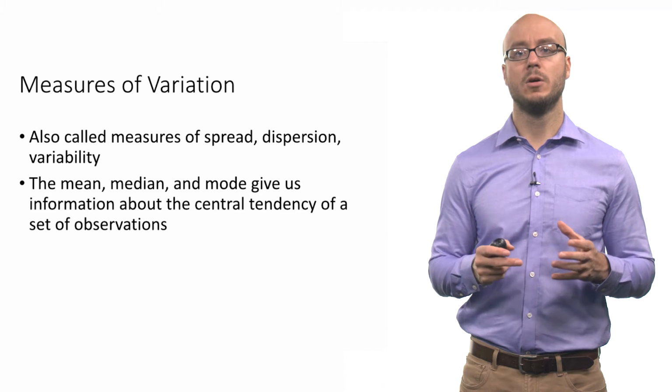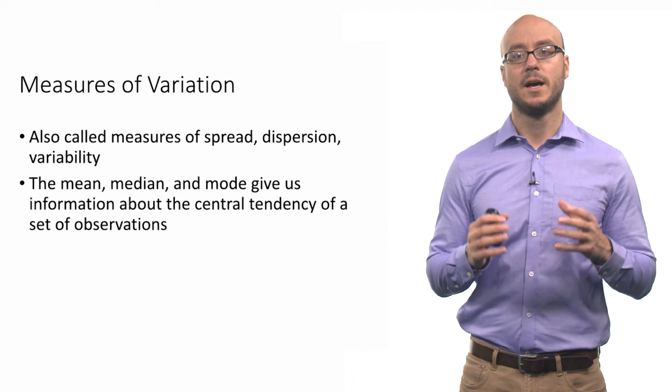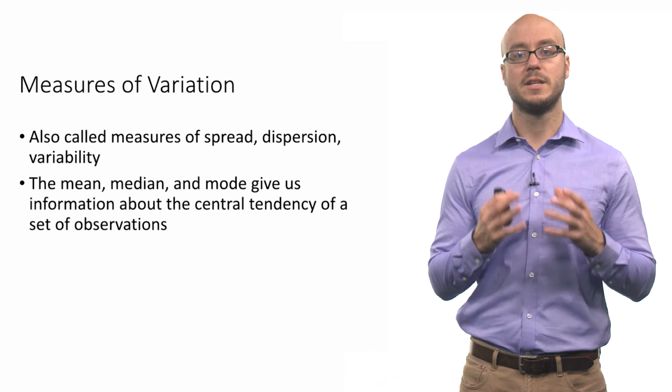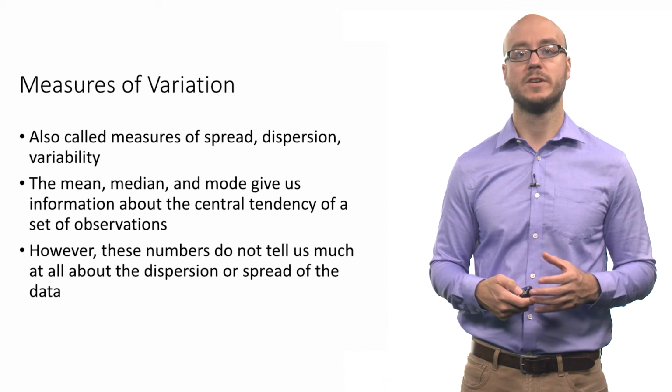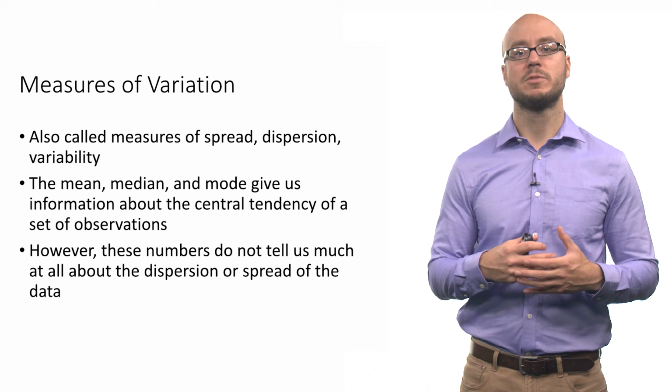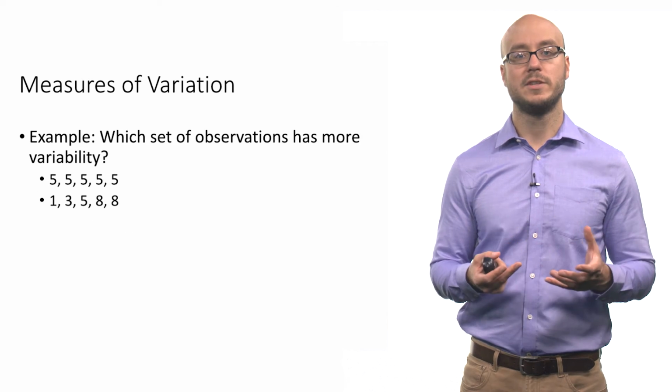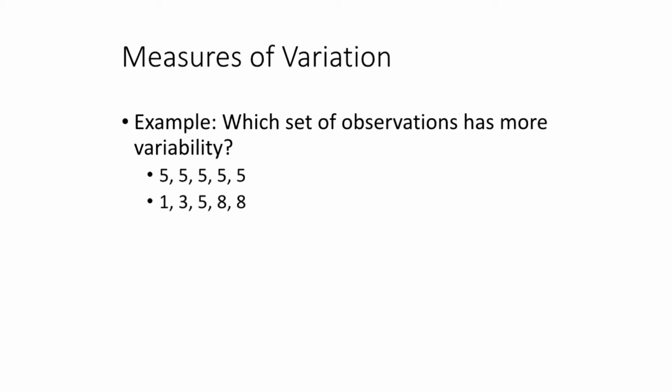The mean, median, and mode, these measures of central tendency, give us information about a typical set of observations, what the typical value is in a set of observations. But they don't tell us much about the dispersion or spread. So you might ask, okay, we have these two small data sets. We have one data set that consists of the number 5 repeated 5 times, and then we have another set of observations that consists of the values of 1, 3, 5, 8, and 8. These are two separate small data sets.